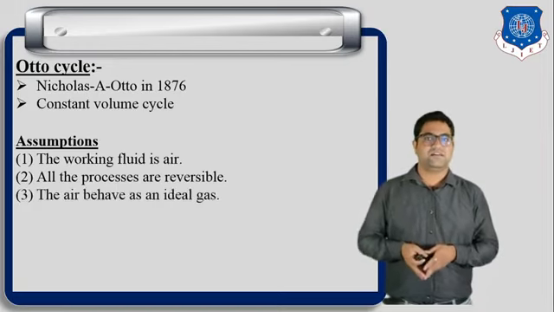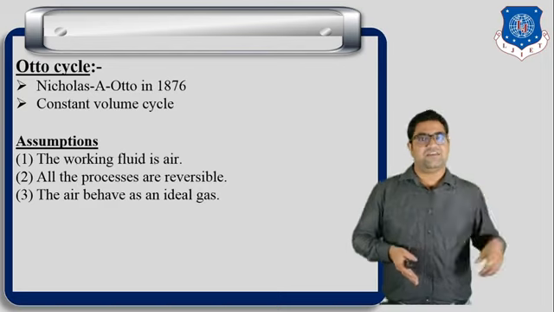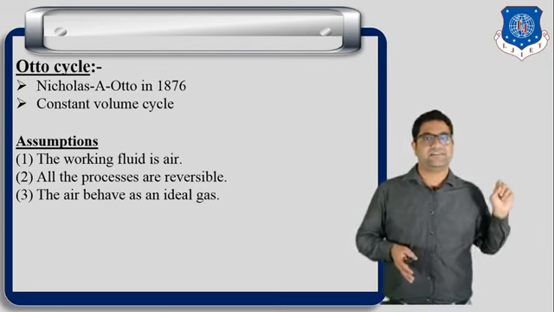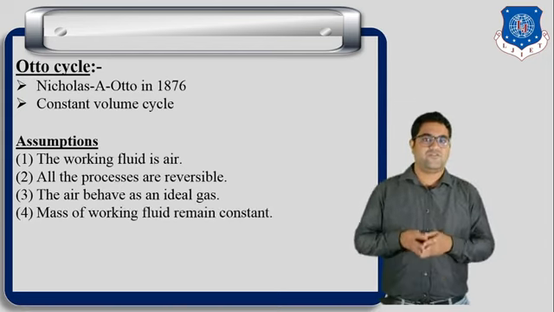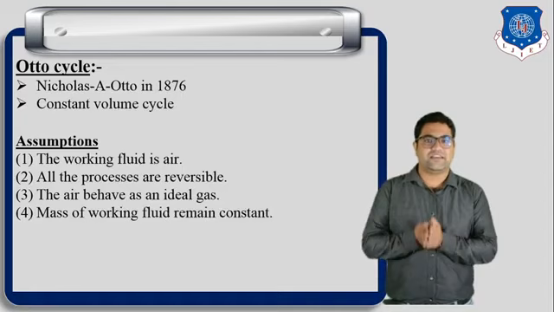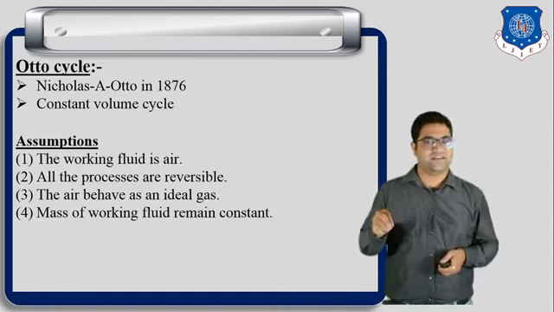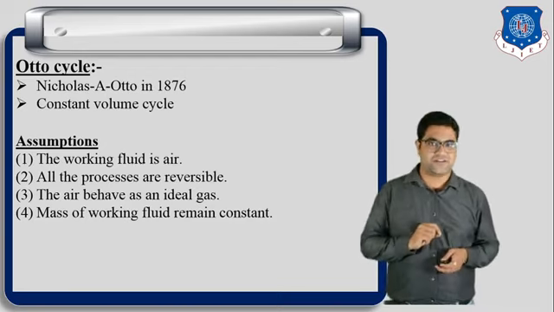Third, the air behaves like an ideal gas. So here he has used working fluid as air, and air will be considered as an ideal gas. Fourth, the mass of the working substance will remain constant. Here working substance is air, so the mass of the air will remain constant throughout the cycle.